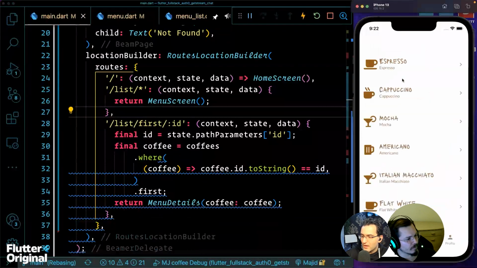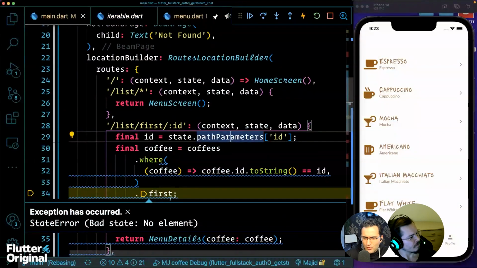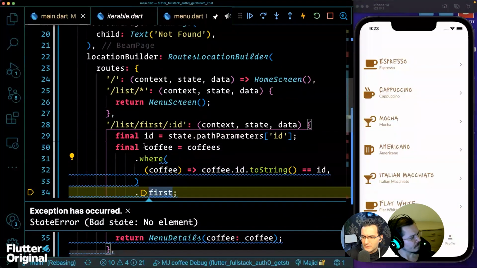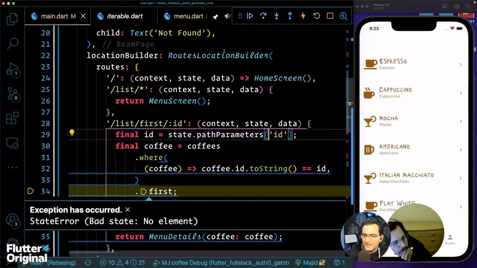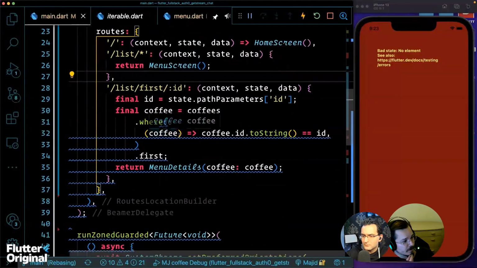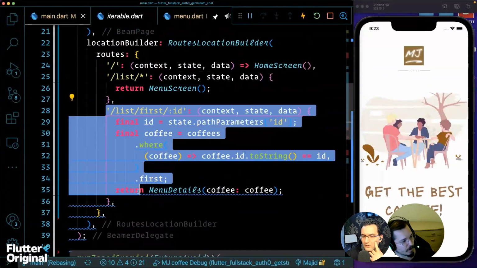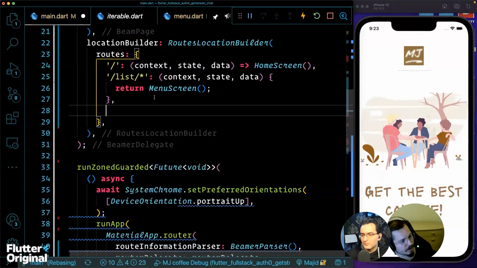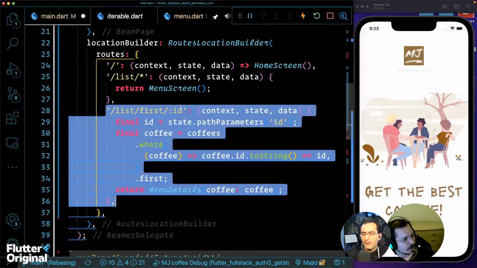So that means if I now click on sign in, I get a list. That is good. And then I click and okay, I get an error. This looks like I don't have ID here because this is returning nothing right now. I believe there is no ID. And the only possible solution for that is if that star took over the entire path. So maybe if we move that path with the star to be the last one, this path with ID could take over.